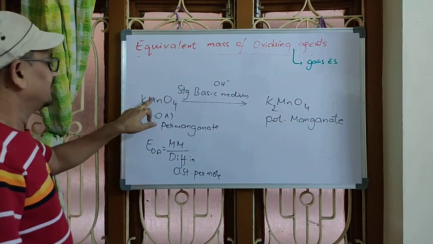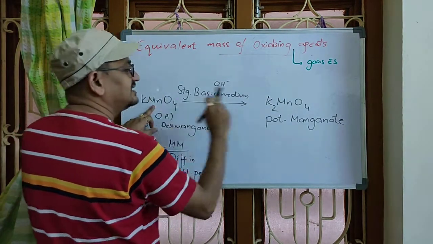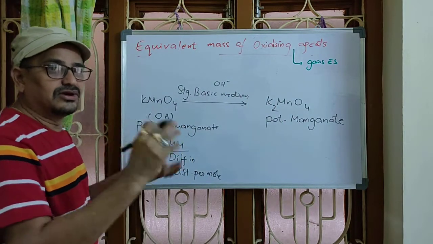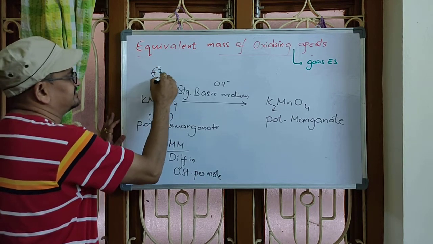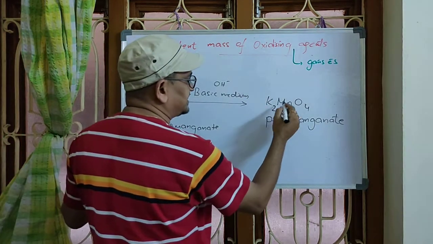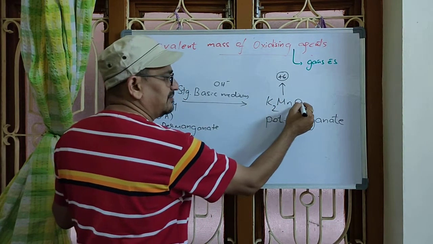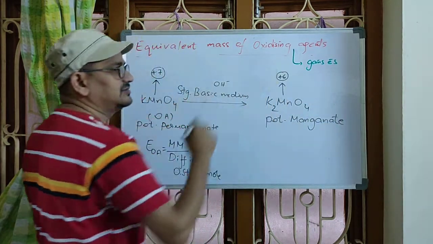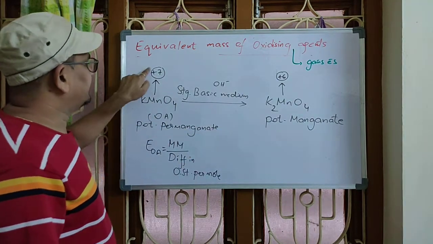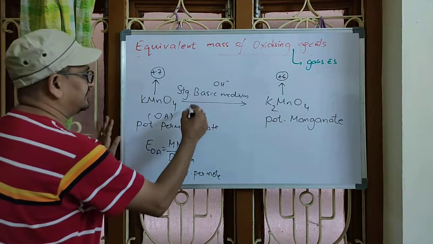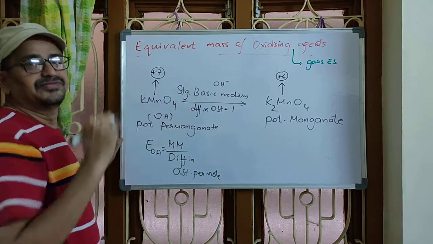Now, in 1 mole of oxidizing agent, 1 manganese is there. So, 1 manganese to 1 manganese, you have to find the difference in their oxidation states. Here manganese is in plus 7. If you find the oxidation state here, it will come as plus 6. You know the method, no? X plus 1 into 2 plus 2 minus 2 into 4 minus 8 equals 0. So we get X as plus 6. Now, for 1 mole of potassium permanganate, what is the difference in oxidation state? 1. It means 1 electron is gained.